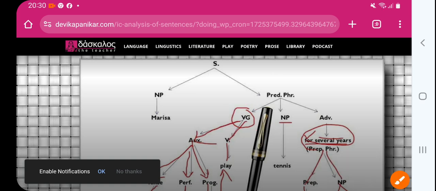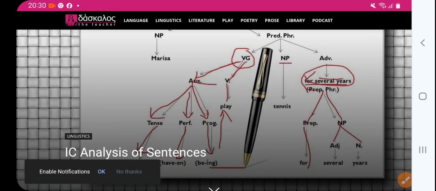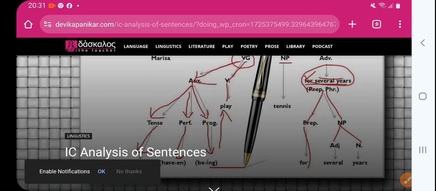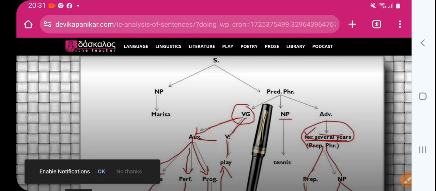Why? Because here the tense is present tense, has, then auxiliary, been, that is also auxiliary, then playing, that's the being, and the main verb is play, right? Then tennis is another branch, a noun phrase.